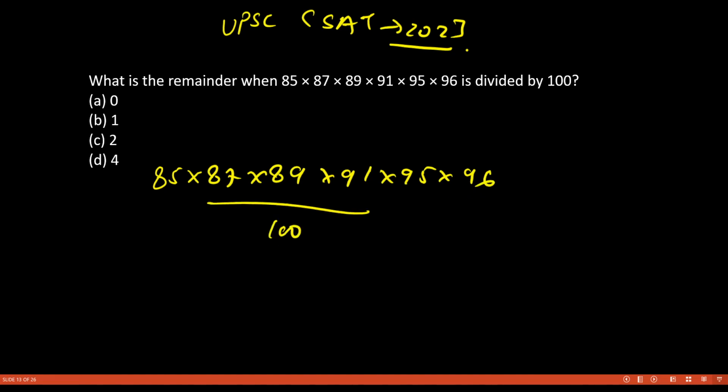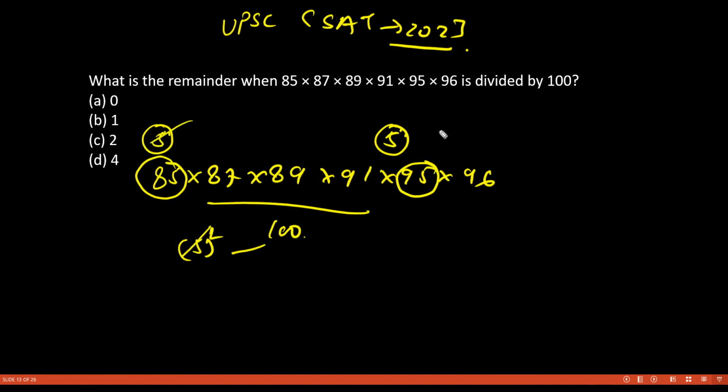We can easily apply our remainder theorem here, but we will not apply it. Why? Because see, if you take this 85, there is a factor of 5 in here. If you take this 95, there is a factor of 5 in here. And 100 also contains 2, 5, 5 squared as its factors. So that will get cancelled.